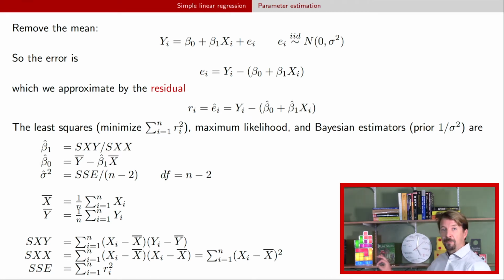That's the SSE. That is just the sum of squared residuals. So it's really the residuals we're squaring because, again, we don't know the errors because we don't know beta naught and beta 1. And so if you actually start getting those sample averages, then you can calculate the sums of squares, and you can go back and determine what the beta naught, beta 1 and sigma squared values are. And therefore, you have your point estimates for these parameters.